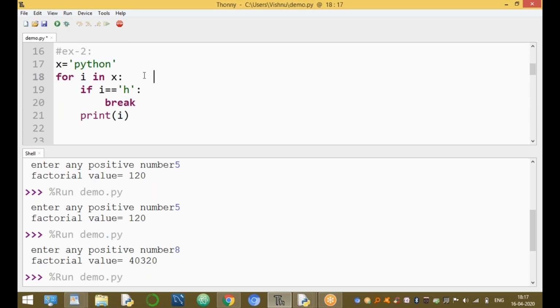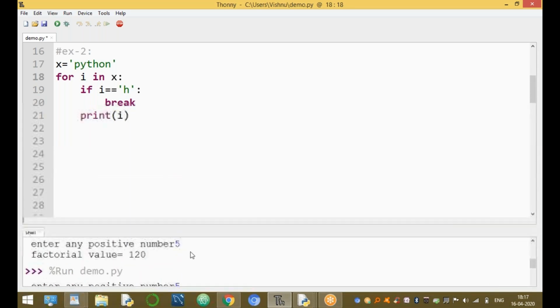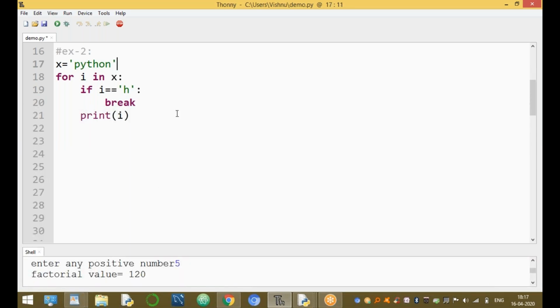Very first time here, what is the x value equal to? Here the x value is equal to Python.